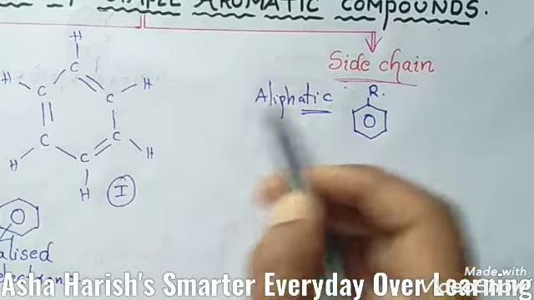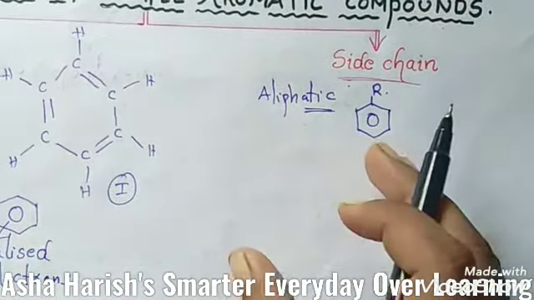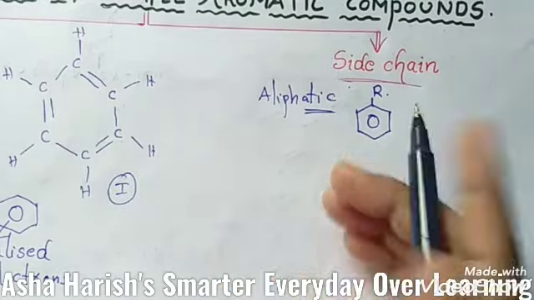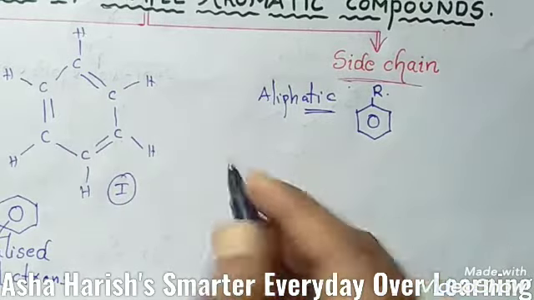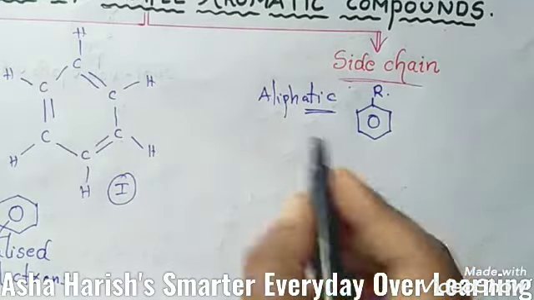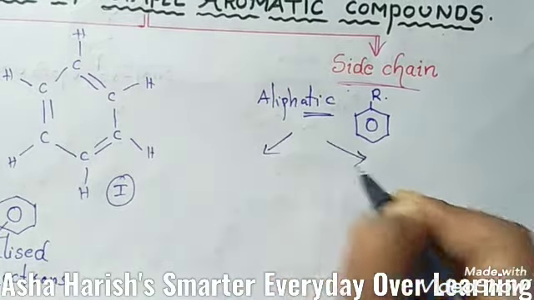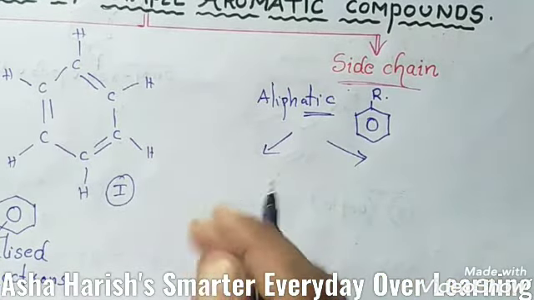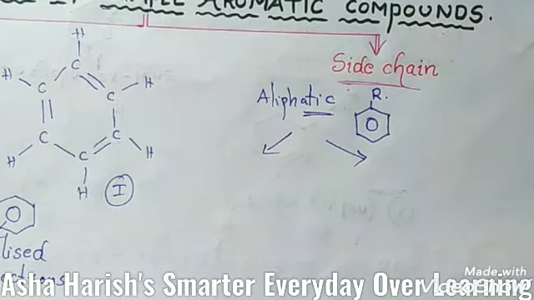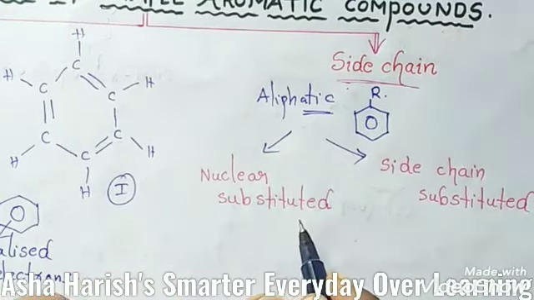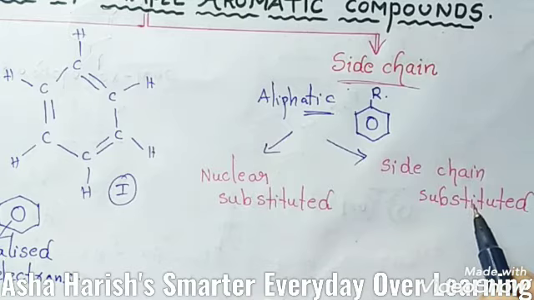In view of the above two parts of aromatic compounds, each family of aromatic compounds consists of two types with quite different chemical properties: nucleus substituted and side chain substituted.